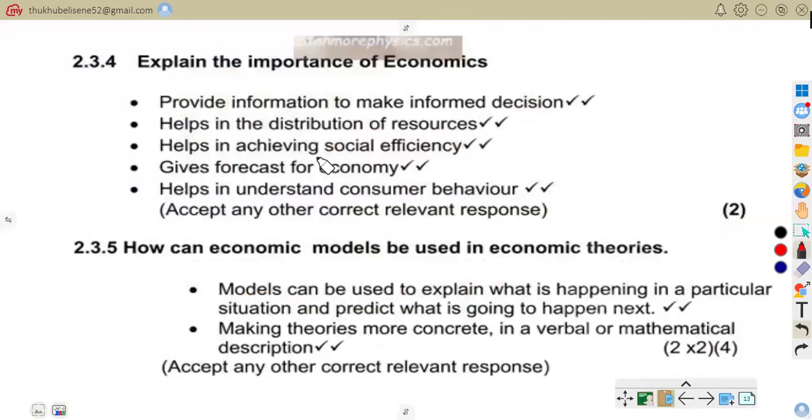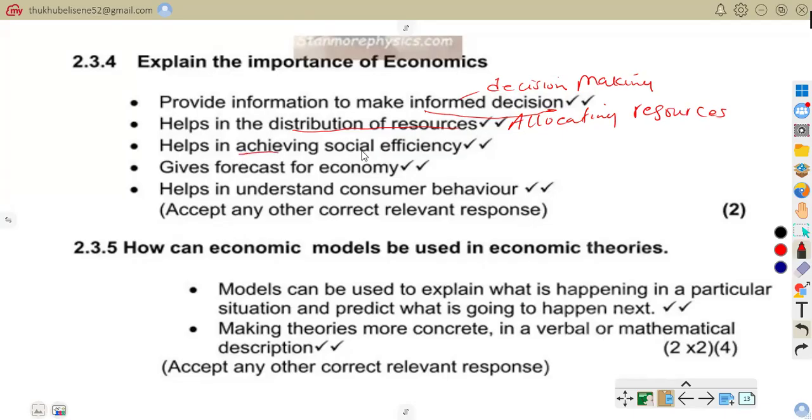So here it is. It provides information to make informed decisions. Like we have said, it's about decision making. So that is the importance of economics, that you're going to make those informed decisions. It helps distribution of resources, like I've said, allocating resources, for example, government spending on hospitals.